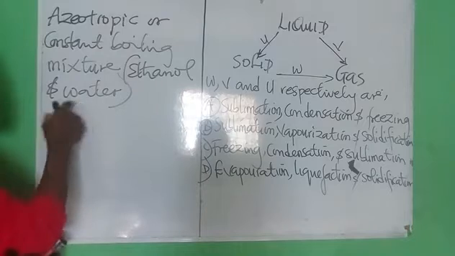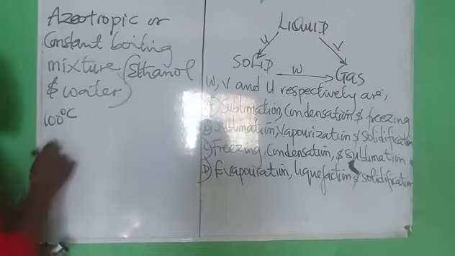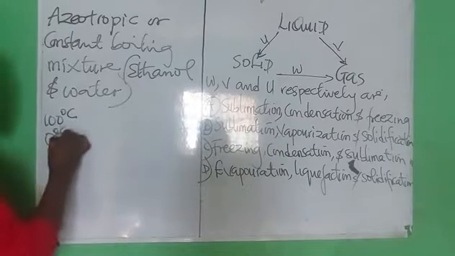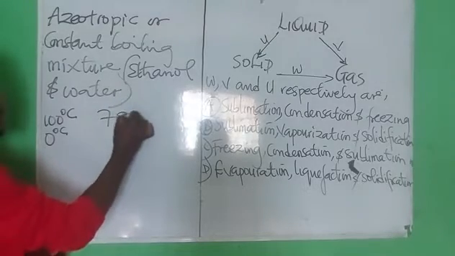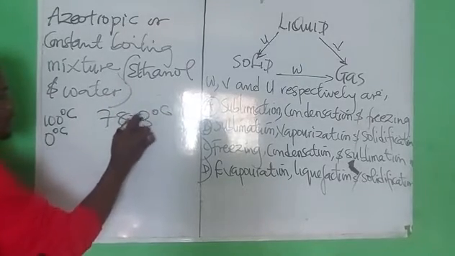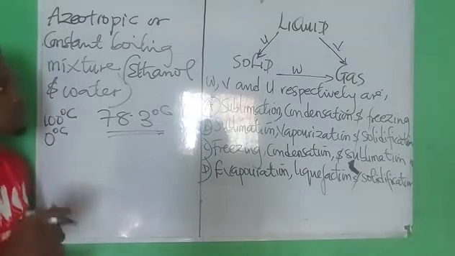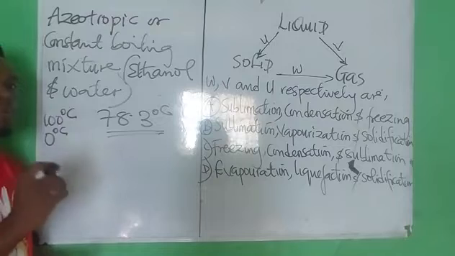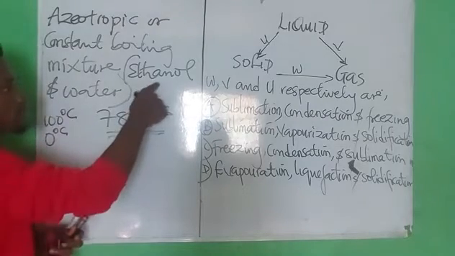The boiling point of water, water boils at 100 degrees Celsius. Isn't that correct? Then it freezes at 0 degrees Celsius. The boiling point of ethanol is 78.3 degrees Celsius. You see, it has a very high boiling point. Please, what type of bond is responsible for the high boiling point of ethanol?